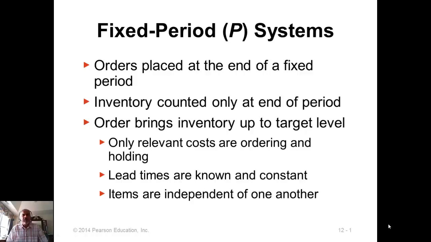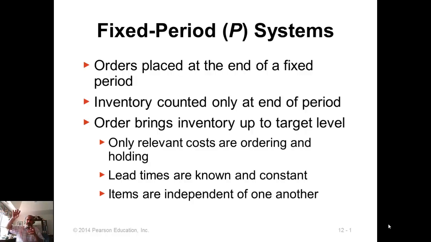Now let's look at what is called the fixed period system for placing orders. So far, what we have been discussing could be considered a continuous system, or perpetual system, or even a fixed quantity system. That goes by you have a reorder point, you start with a certain level of inventory, and as the inventory goes down you monitor the inventory every time it changes. Then the moment it hits the reorder point, you place an order for the economic order quantity, which is a fixed quantity. So the order quantity is fixed, but when you will order may change.